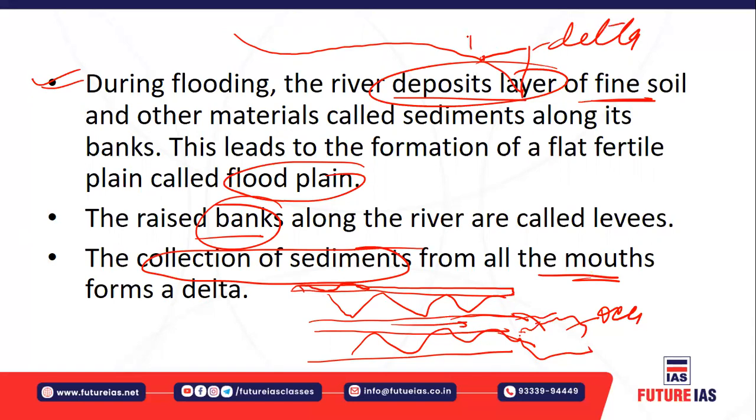Mouth is the place where the river meets a water body or the ocean, and source is the place where the river originates. So the source is where the river originates, and the mouth is generally where the river meets a water body or shallow water, like an ocean, where it forms the delta.